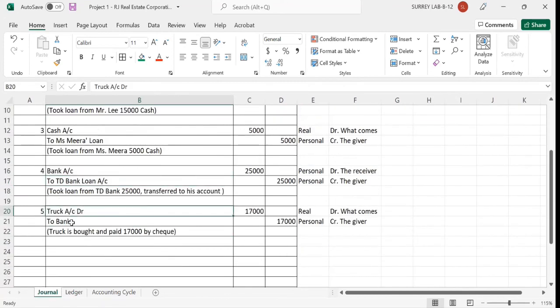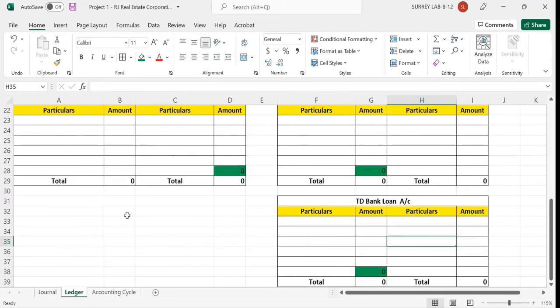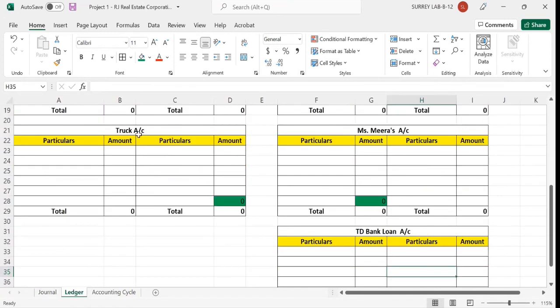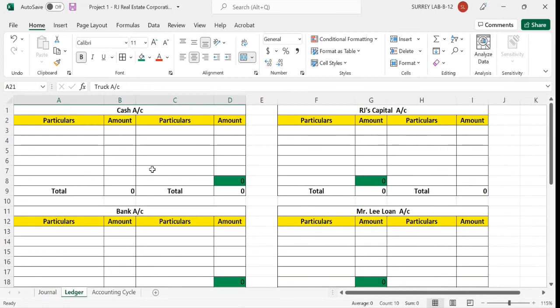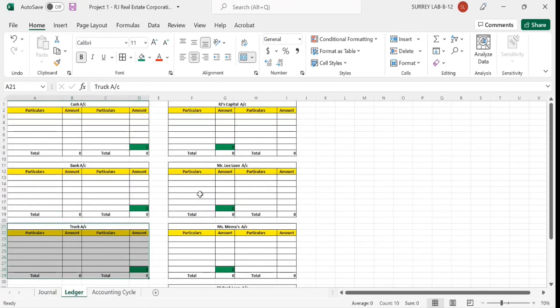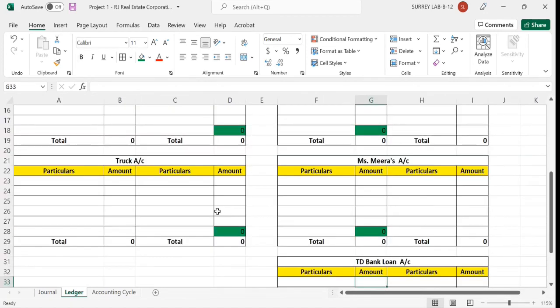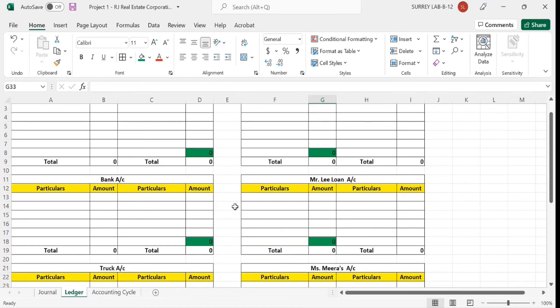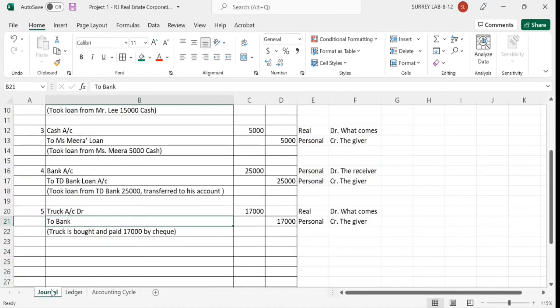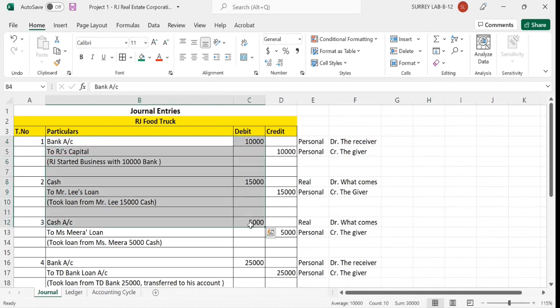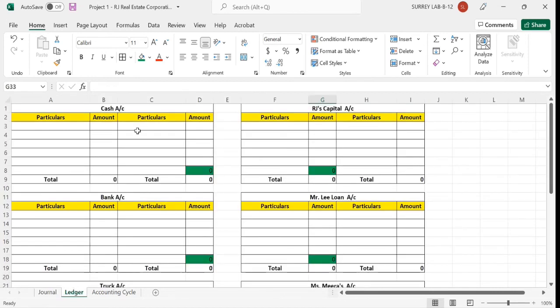Next is the truck and bank account. The bank account is already created. The truck account we wanted to create, and normally truck is an asset. Already it is created, no problem. So how many accounts have we created? Look at this: 1, 2, 3, 4, 5, 6, and 7. So 7 ledger accounts we have created in this example, according to the journal entries. We have created empty ledger accounts for all the accounts. So this was how to create a ledger account pro forma based upon the journal entries that we have done here.